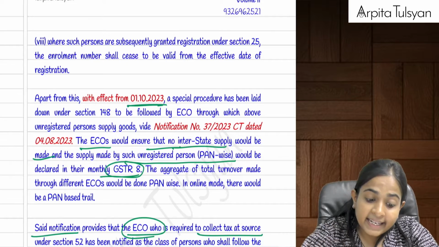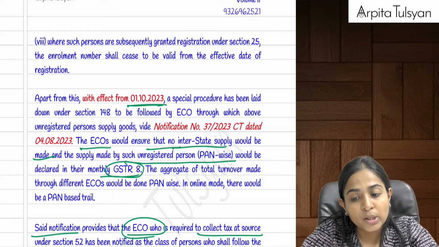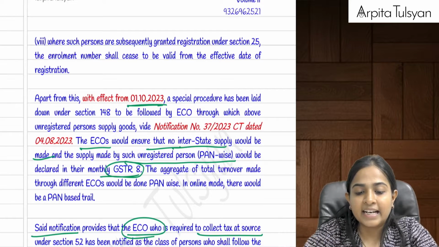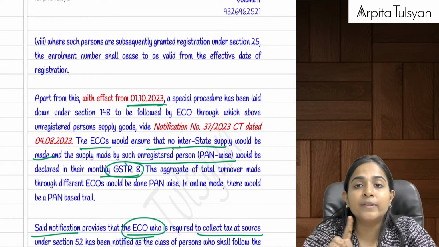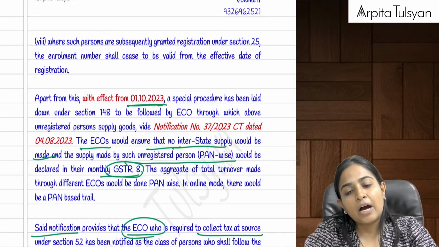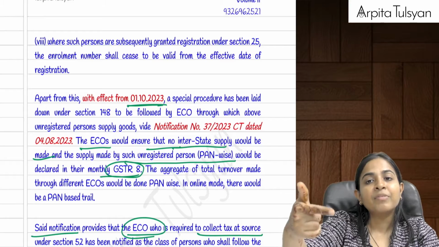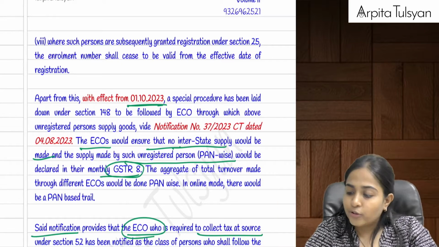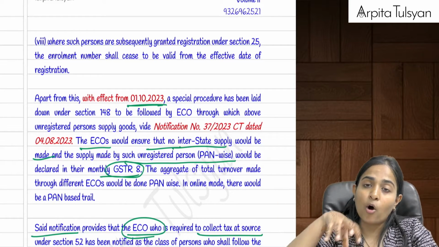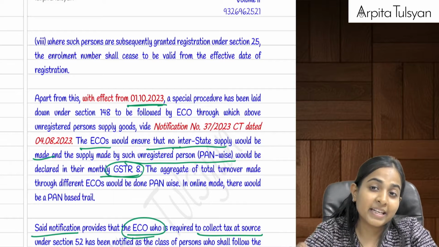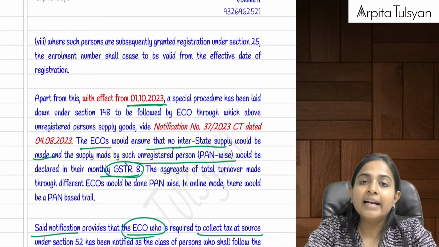The ECO collects the TCS from them and pays it to the government, and the ECO will furnish all their details in GSTR 8 electronically, because now they have allowed, which earlier was not allowed, composition taxpayers to provide goods through e-commerce operators. So that can be done, but a track on the turnover needs to be kept, right? That information will be furnished by the ECOs while filing their GSTR 8.